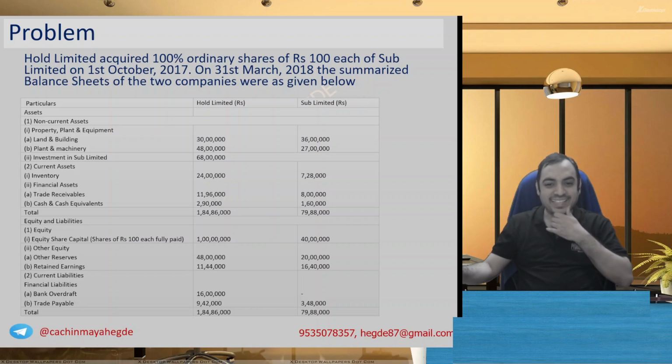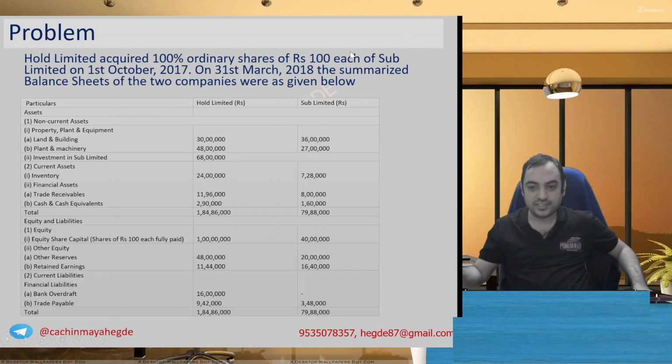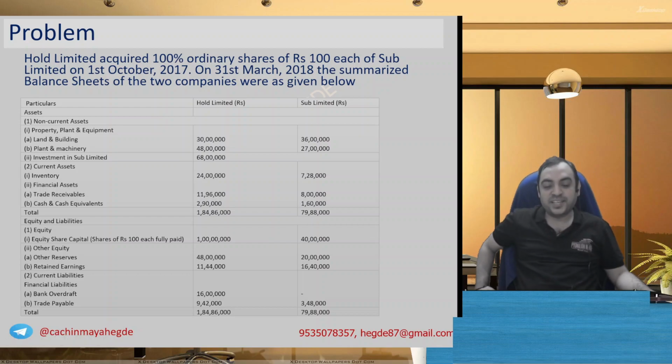Fine. Let us take up this question now. Hold Limited acquired 100% ordinary shares of 100 each of Subsidiary Limited on 1st of October. On 31st of March 18, the summarized balances of two companies were given as below.